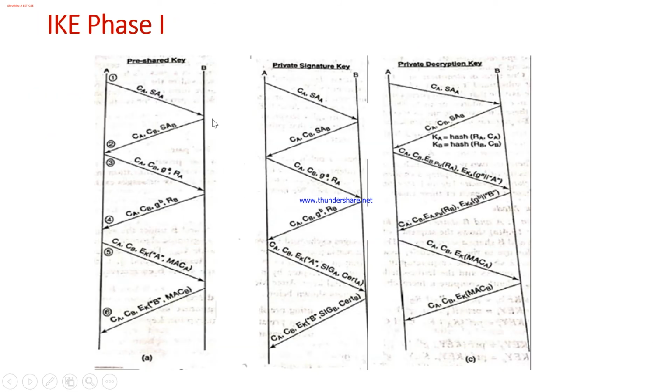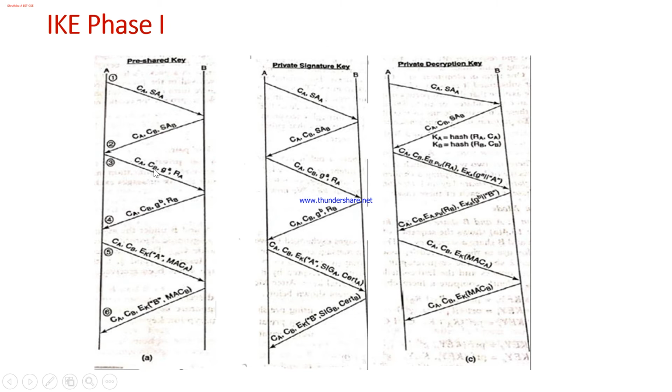The responder will receive it. As I said in the previous class, the security association is not the responsibility of only one party; both parties have to establish the security association. So B will also generate a security association of B, and the cookie of A will be conveyed along with the hash value of B. As I specified previously, the cookies will be part of the message that gets exchanged, because each time they will be compared.